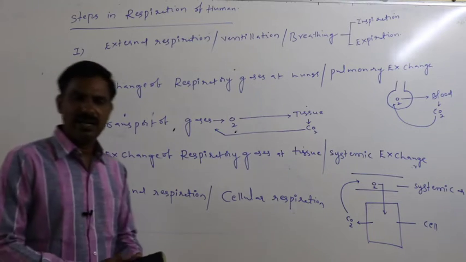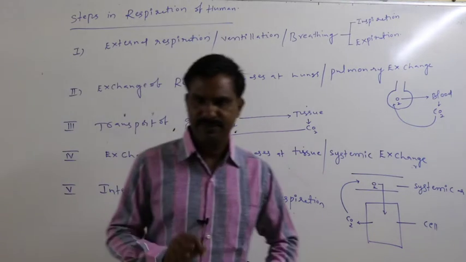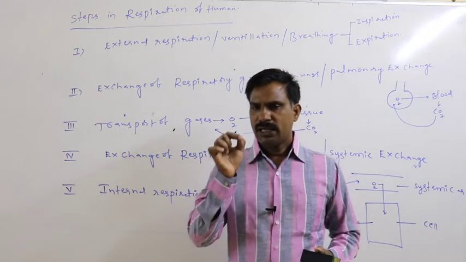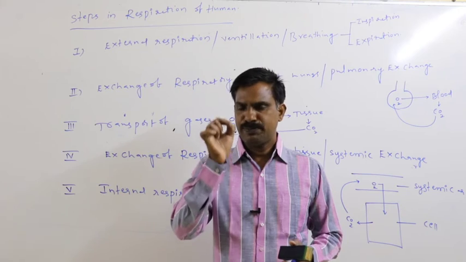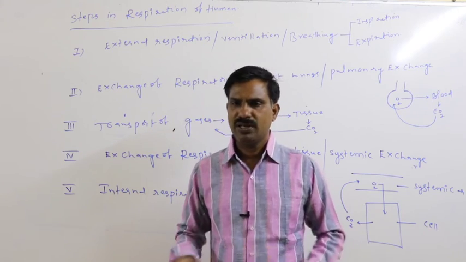In another way also the question may be asked like this: what is the last but one step in the respiration of a human?